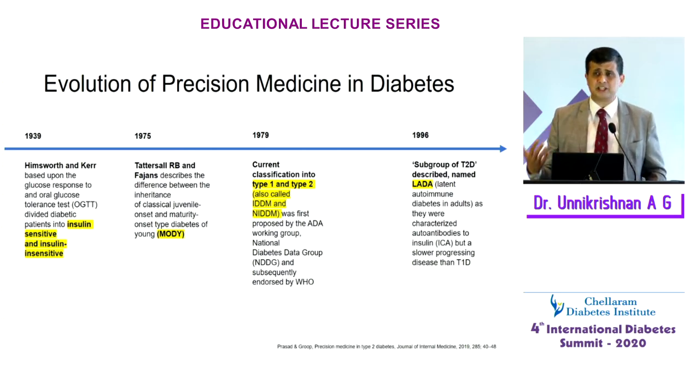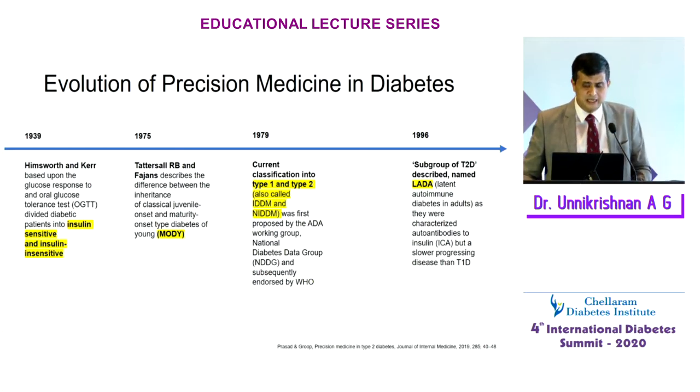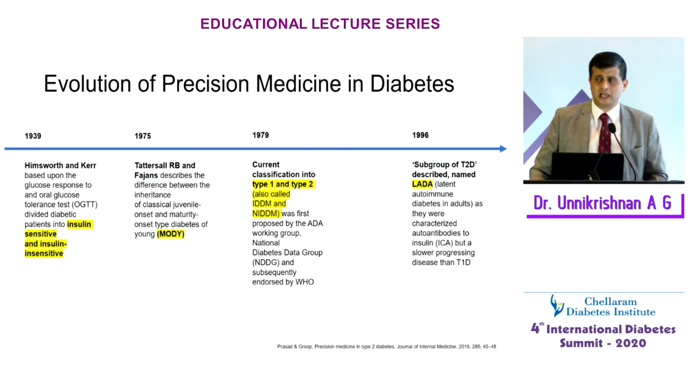Even in diabetes, precision medicine isn't a new term, because in 1939, we used to divide diabetes into insulin-sensitive and insulin-insensitive groups. Then we had MODY, maturity onset diabetes of the young. In 1979, we started classification into type 1 and type 2 diabetes. And then in 1996, we talked about latent autoimmune diabetes of the adult.